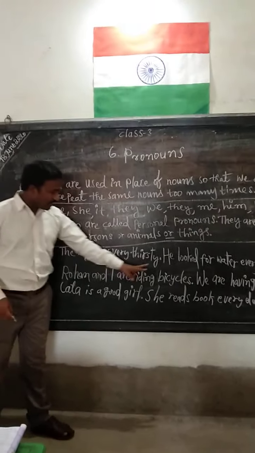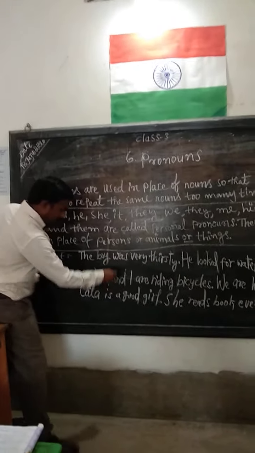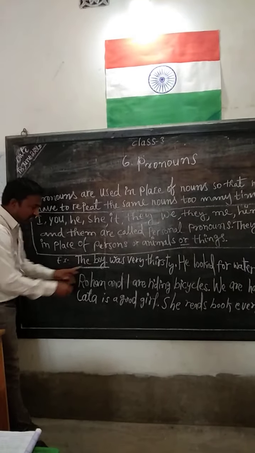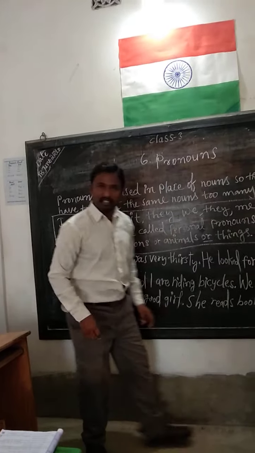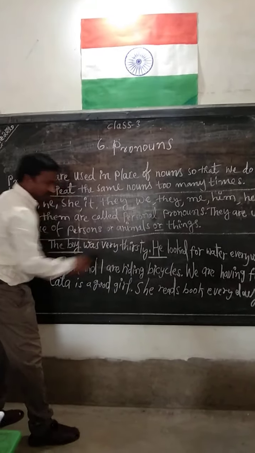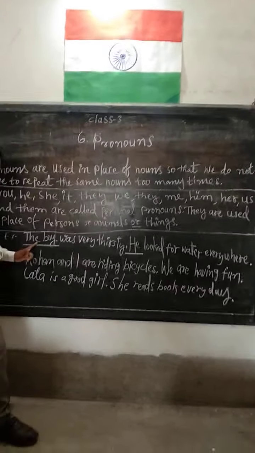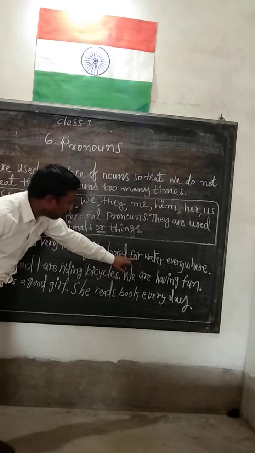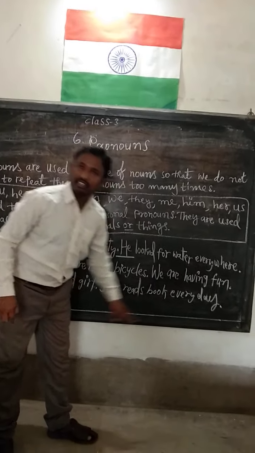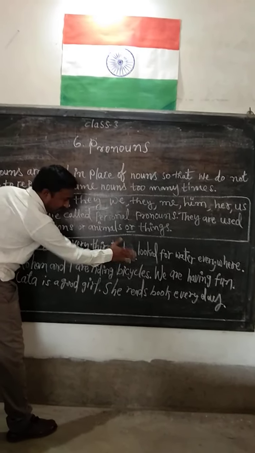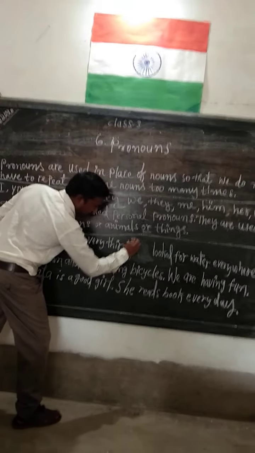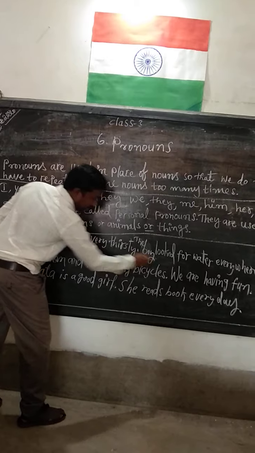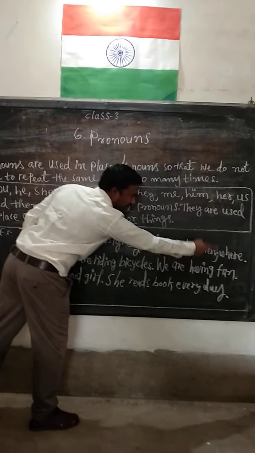The boy was very thirsty. You see, the boy here is a noun. The boy was very thirsty. He looked for water everywhere. So in this sentence, this is the pronoun. Why is it a pronoun here? If you repeat it, the boy looked for water everywhere, the boy, the boy.